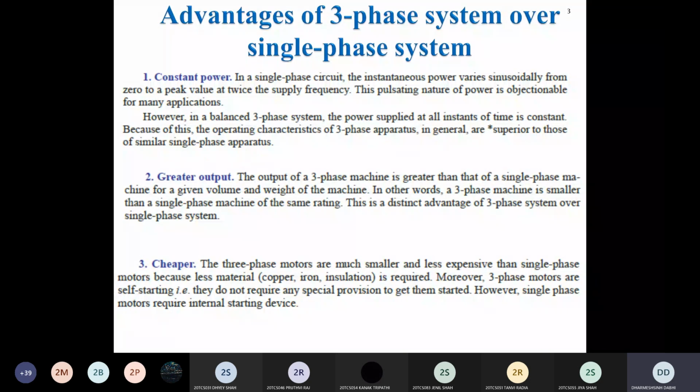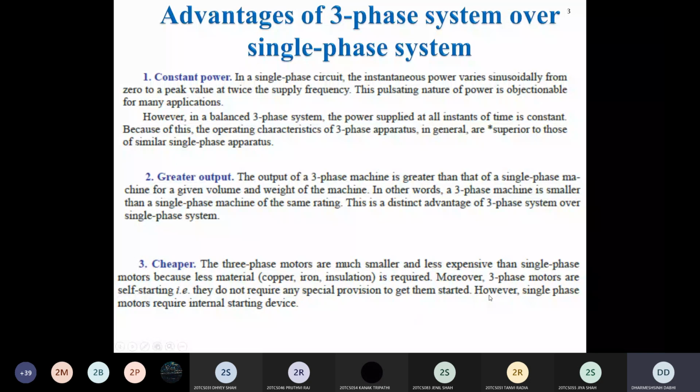Because if you make the single phase motor, suppose like 50 horsepower rating, in the same three phase motor, in the case of three phase motor you require less material like copper for your winding, iron for the core, and insulation for your copper winding. Clear? So because of that, the overall size and cost of the three phase motor become less expensive as compared to the single phase motor for the same rating of the machine.